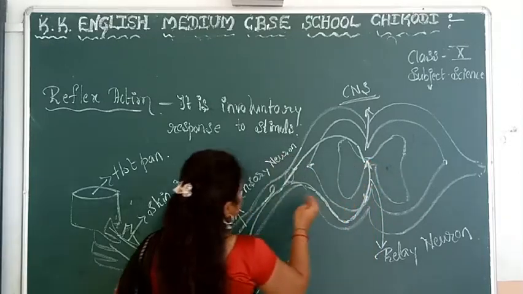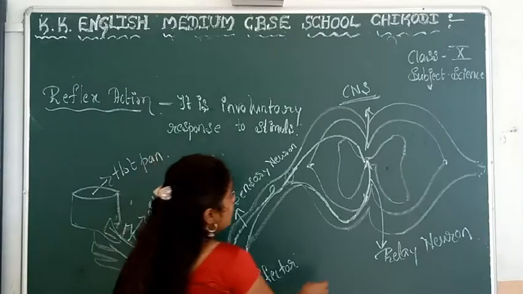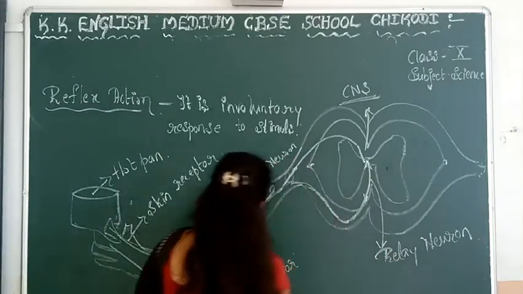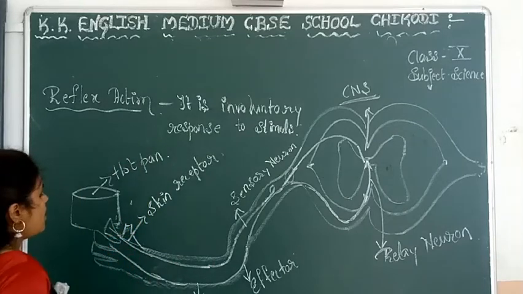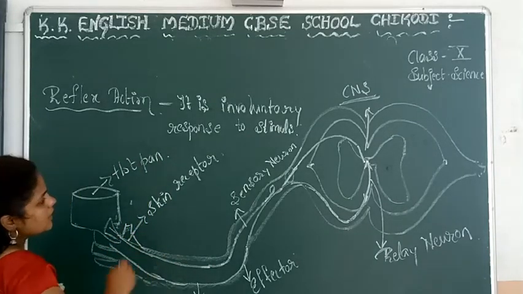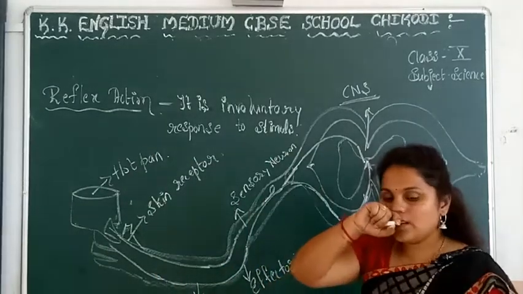This information from the sensory neuron to the motor neuron passes through the relay neuron in our central nervous system.